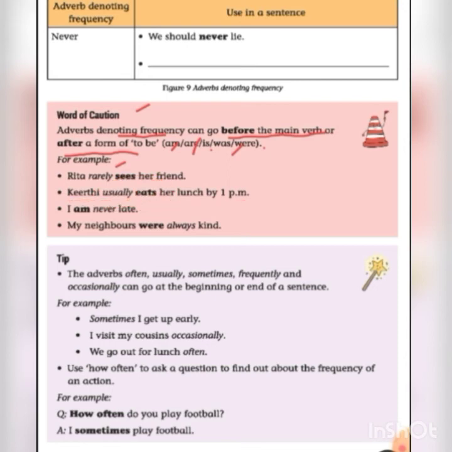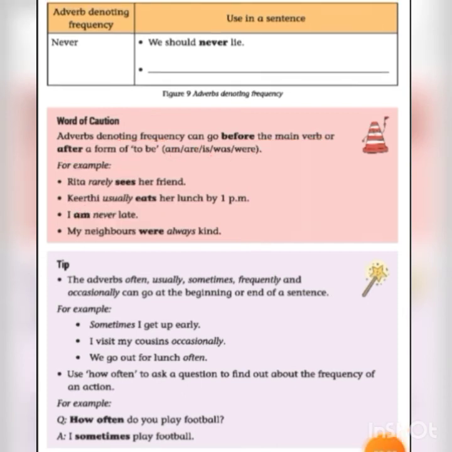Next, I am never late. Here am is a be form of verb. So never is an adverb of frequency, and comes after the be form of verb. Next, my neighbors were always kind. Here were is a be form of verb, and always denotes an adverb of frequency, which comes after the be form of verb.